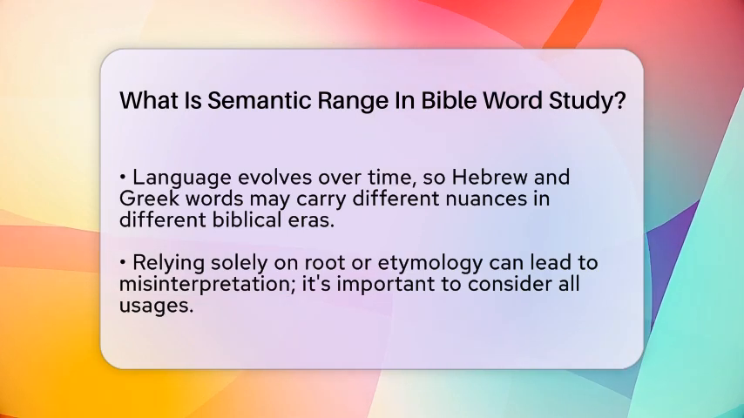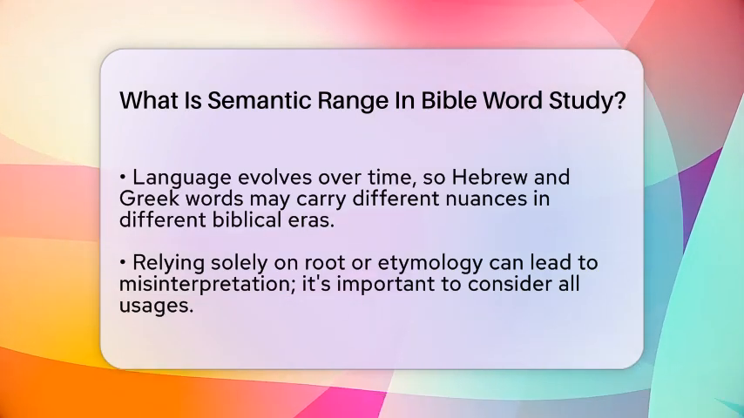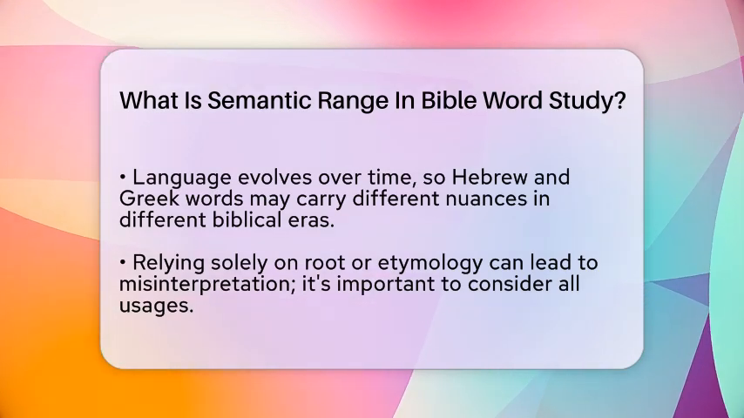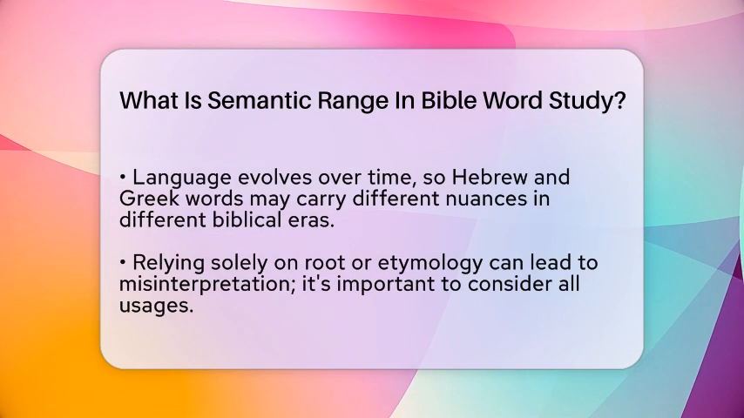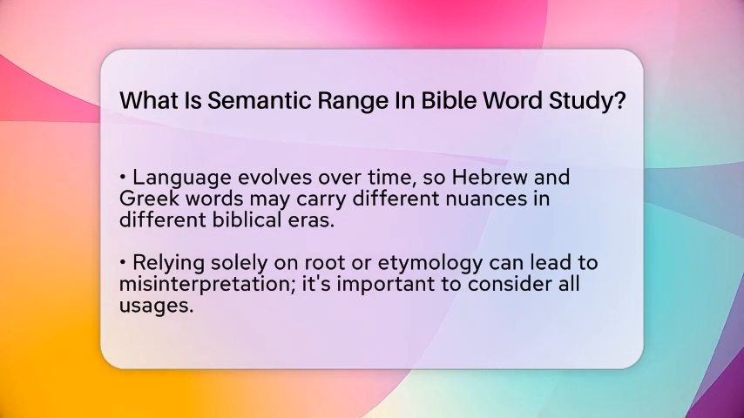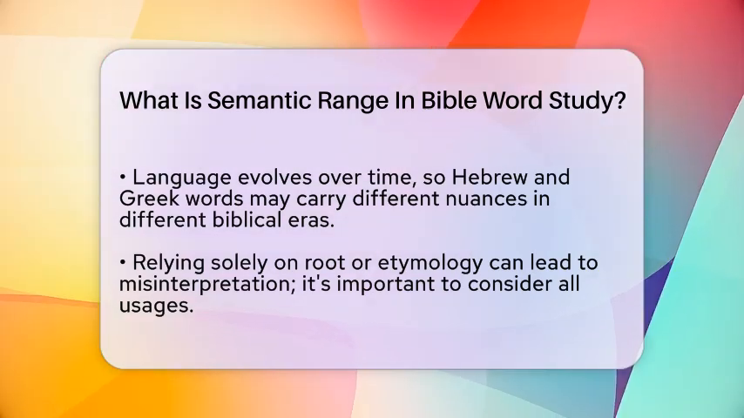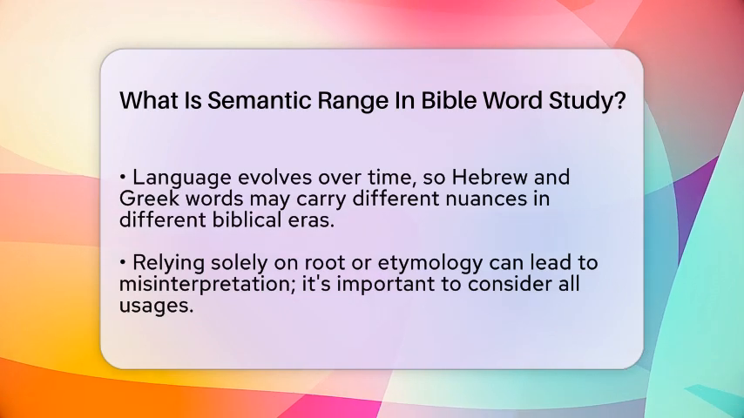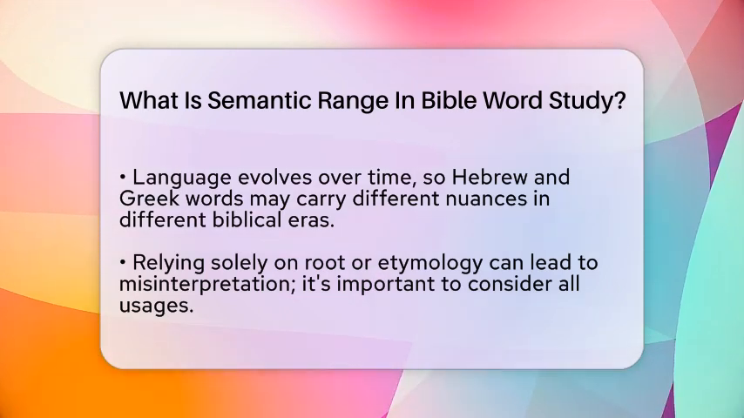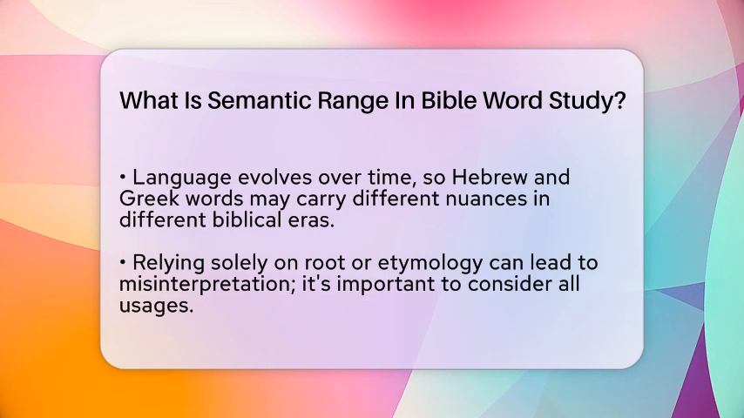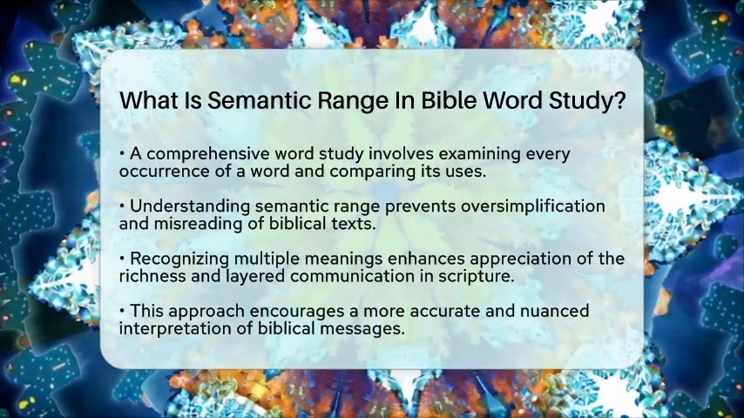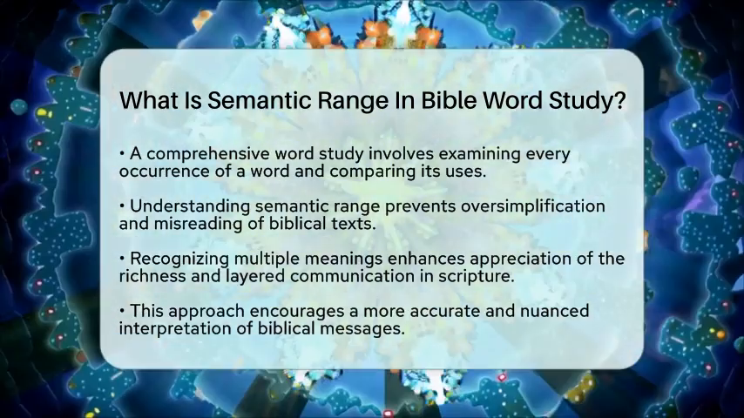When doing a word study, it's a mistake to assume a word has only one meaning based on its root or etymology. Instead, we look at all the ways the word is used throughout Scripture. This broad view helps us avoid misinterpretation. Applying this to our Bible study methods means examining every occurrence of a word, comparing how it's used, and considering the author's purpose. This approach prevents us from oversimplifying or misreading Scripture.